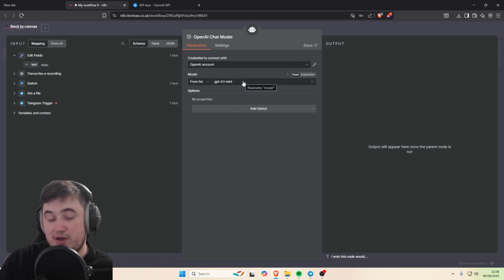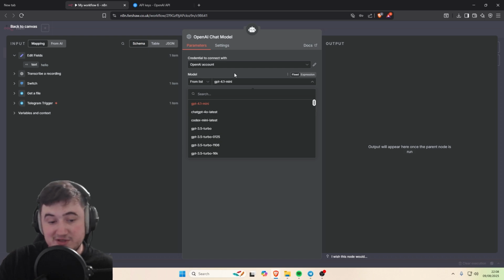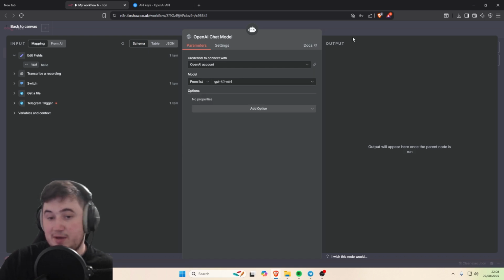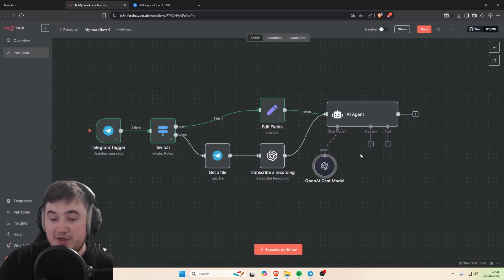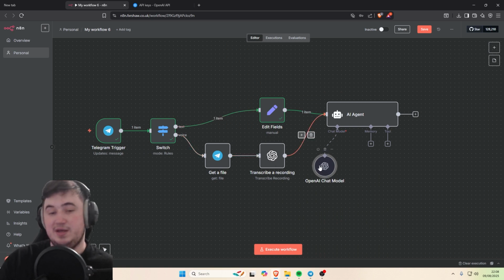Next, you want to pick the model that you want to use. I just use 4.1 mini because it works and it's good and it's quite cheap because it's the mini version. So I'll just do that. Boom, that's literally all you need to do for that if you've already linked up your credentials. If you haven't linked up your credentials, just go back a bit to when I showed you how to do that for the transcribe, and then you can do it there.